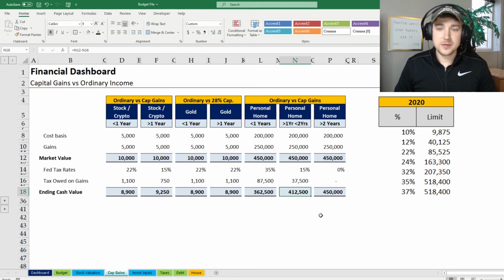All right, now the final bucket, if you have a house that appreciates to $450,000 and you sell it and you've been there for longer than 2 years, you will not have to pay any taxes on that gain.